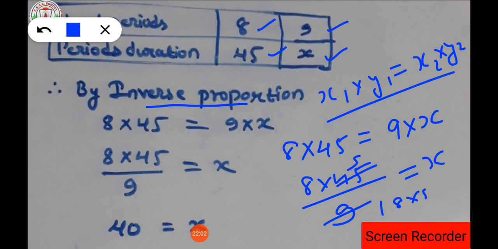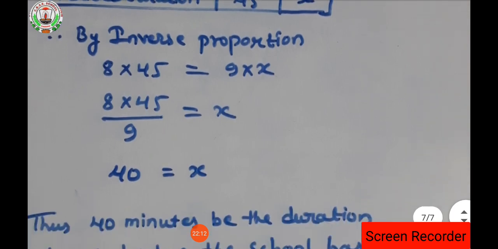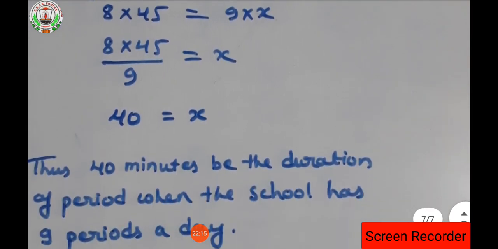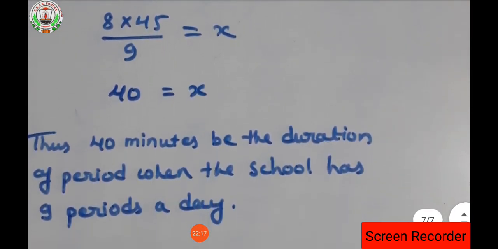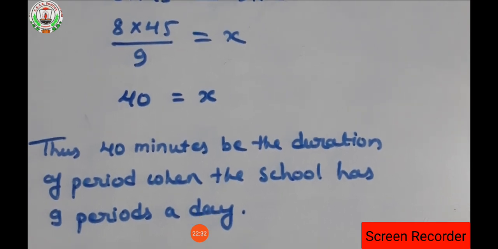So 8 into 5 is equal to x. 8 into 5 is 40. So the value of x is 40 here. Clear? Thus 40 minutes will be the duration of a period when the school has 9 periods a day. Clear everyone? So here we have completed the solutions of our exercise 13.2.